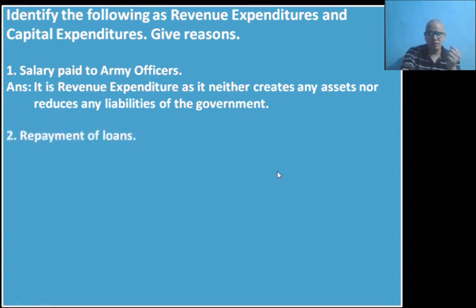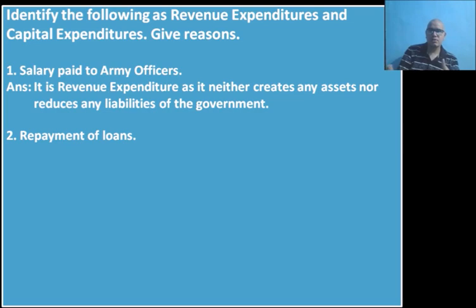Okay, let us take another question. Repayment of loans. Okay, repayment of loans by whom? By the central government. The central government had taken a loan. In the previous slide we discussed that the government is getting a loan from Japan to construct metro in India, isn't it? So let's say now the government is repaying it back to Japan.